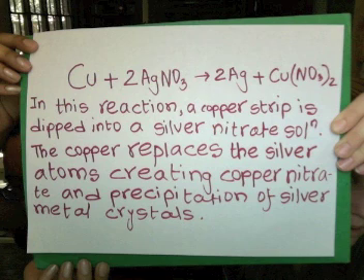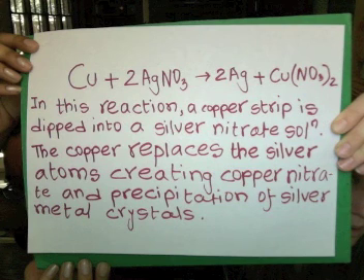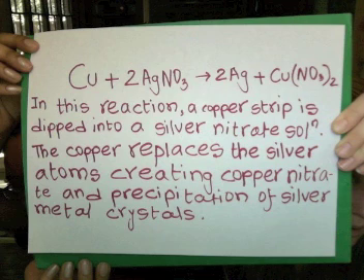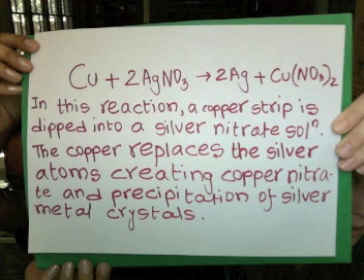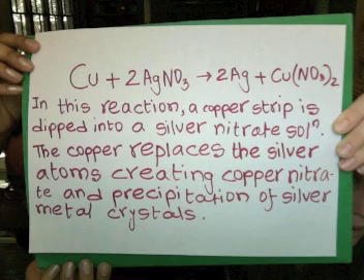If we think in terms of a redox reaction, we are able to conclude that the contact between copper and silver nitrate solution initiates a redox reaction between the two, in which copper is oxidized to copper 2 and silver is reduced to silver metal. The next clip will show this reaction.